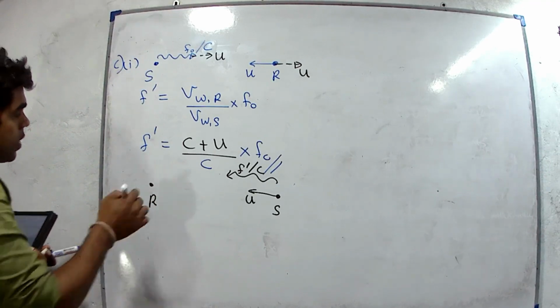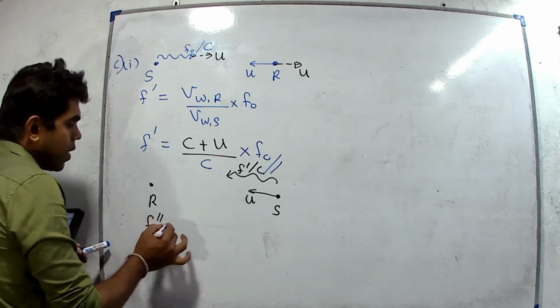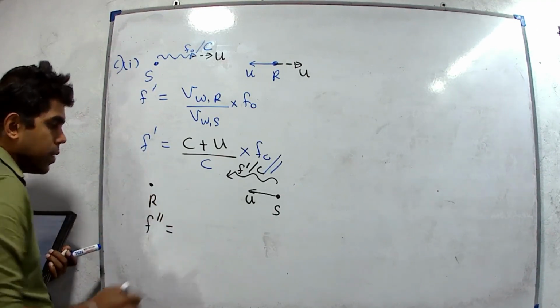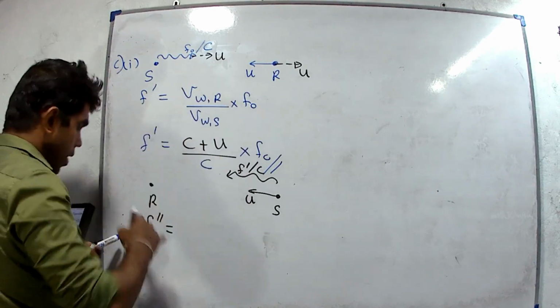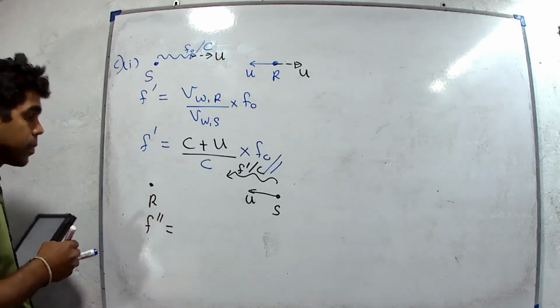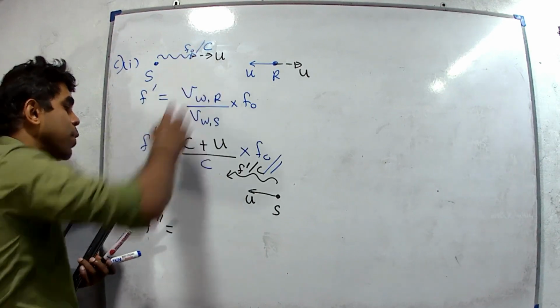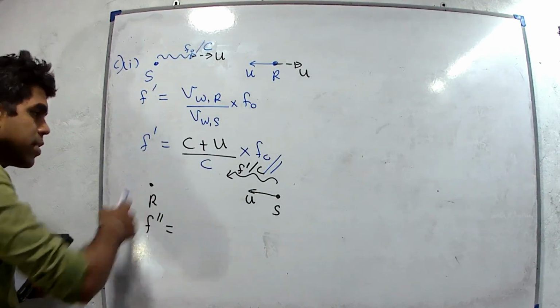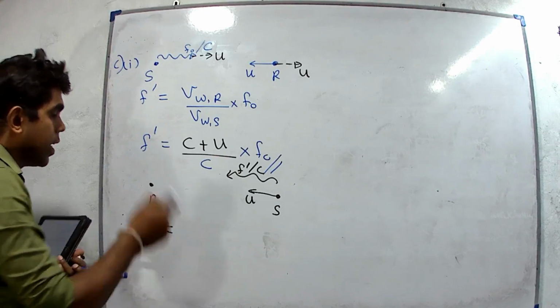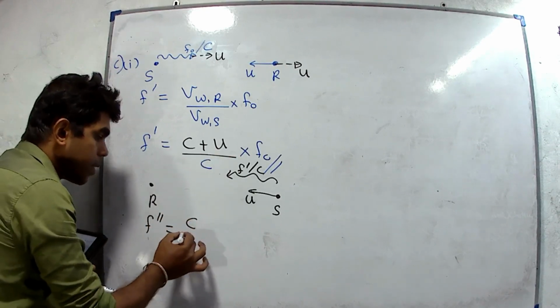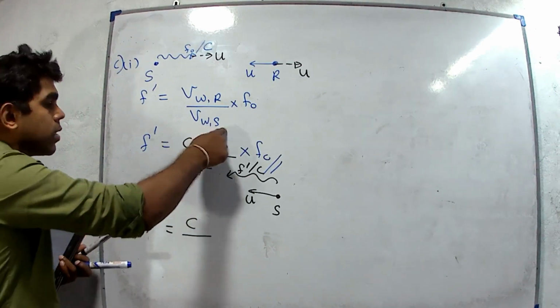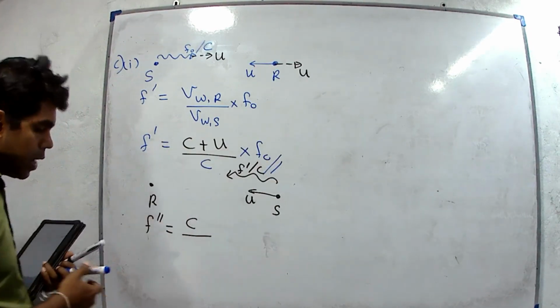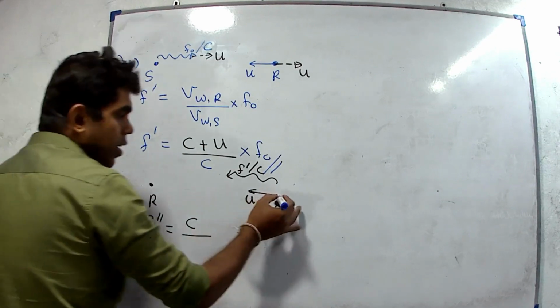Then we can get f double dash, the apparent frequency of the receiver. Again we have to use this equation, but I will not write it again. Velocity of wave relative to receiver: the receiver is at rest, therefore we use the actual velocity c, divided by the velocity of wave relative to source. Now the source is moving.